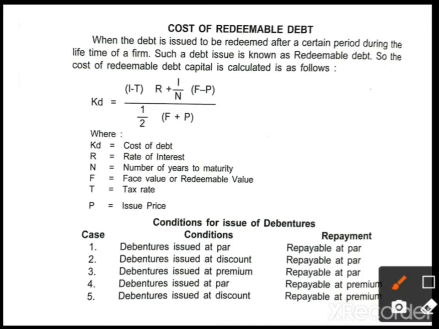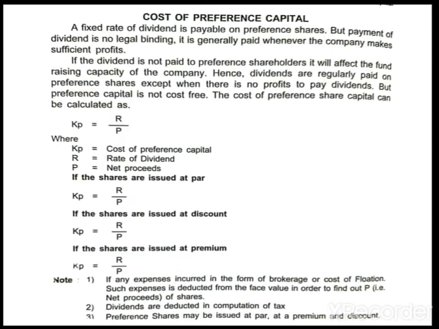We will move to the next. Formulas are very important, and one more type is cost of redeemable debt. KD is equal to (I minus T), R plus (I divided by N), (F minus P), whole divided by half of (F plus P), close the bracket. KD means cost of debt, R means rate of interest, N means number of years to maturity, F means face value or redeemable value, T means tax, and P means issue price.